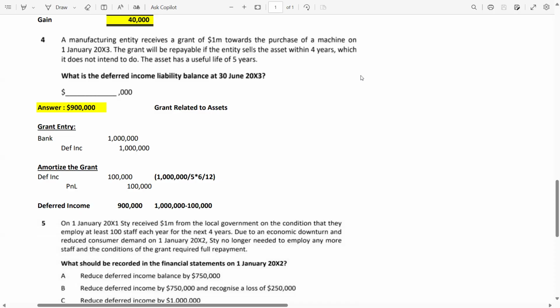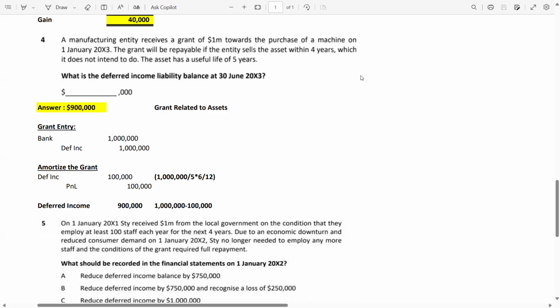And if the entity continues with this condition, then only the entity can recognize the income from this grant. Otherwise, if the entity does not continue with this condition, meaning the condition is not completed or is breached at any point, then from that date the grant should be reduced and all the income recorded by the entity should be reversed, meaning reversal of income is a loss.